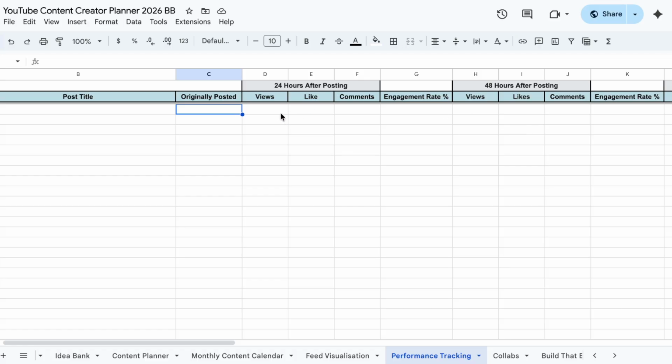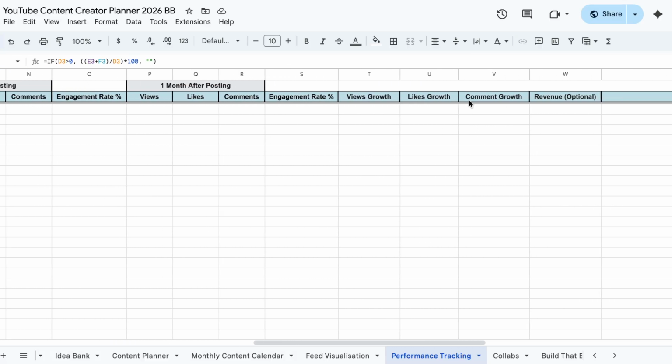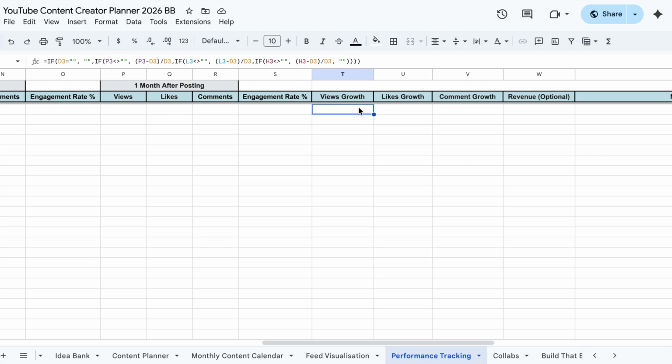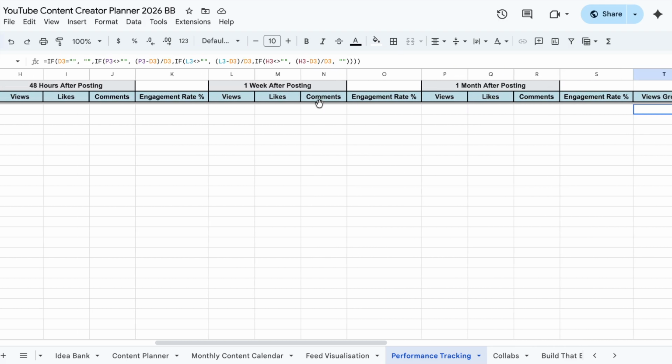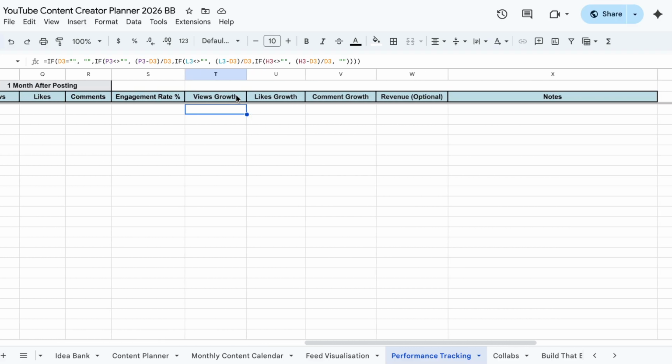So 24 hours after posting, how many views, likes, and comments have you got? And then it will take this information and automatically calculate your engagement rate for you. Same for 48 hours, 1 week, and 1 month. But what's really interesting is over here, the more of these sections you fill out, the more information these 3 sections have to work with. And it will tell you how your views and your likes are growing over time.